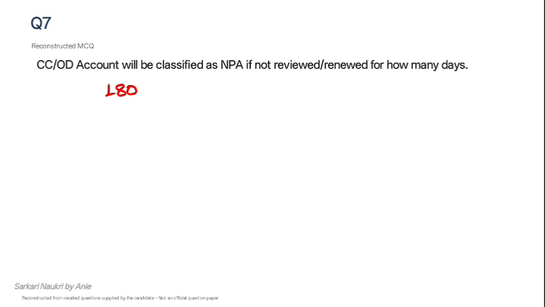Let's say suppose a CCOD account we are seeing today, and in the last 90 days the debit entries in the account are of 50,000 rupees, and if we add all the credit entries of that account, then it is coming to 40,000 rupees. So this account will be classified as NPA for a shortfall of 10,000 rupees. So for this question, 180 days is the correct answer. Let's go to the next question.